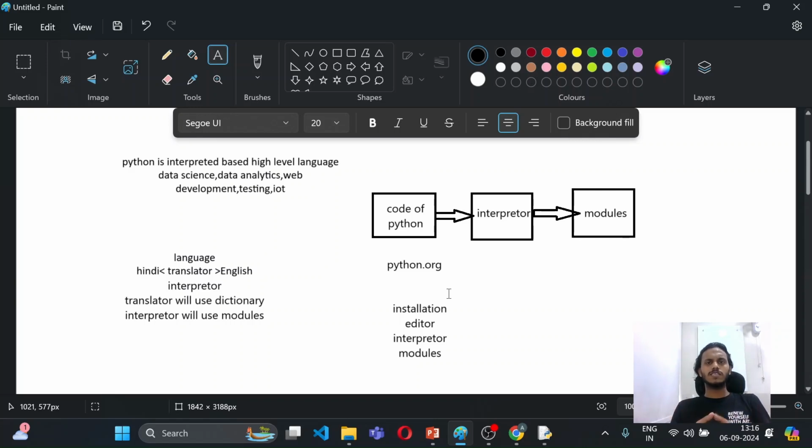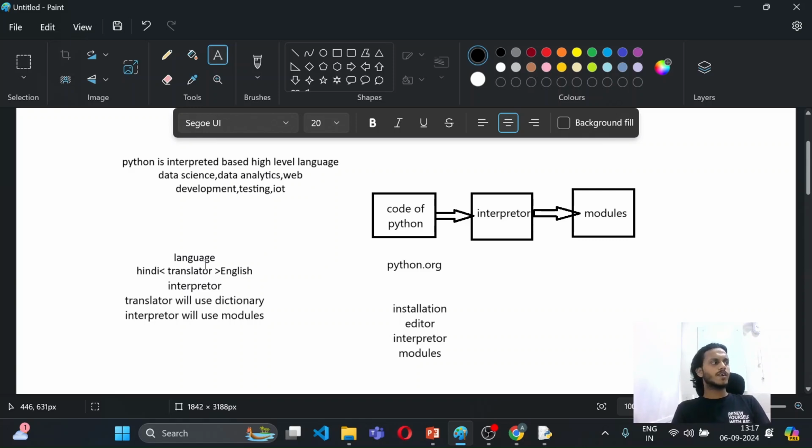Now, talking about how Python works. As we know, it is a language, so I have shown here how we can work on a language. If I'm talking about any kind of language, let's say Hindi and English, and I want to convert anything from Hindi to English, I need a translator who knows both languages, the Hindi part and the English part. Similarly, Python needs an interpreter. The interpreter will convert that particular syntax into a format so that the machine can understand, and based on that it can give me the output.